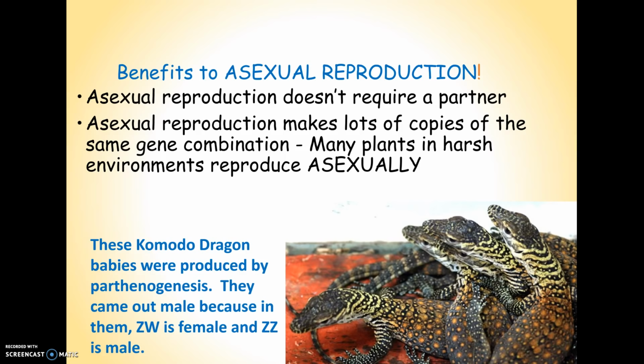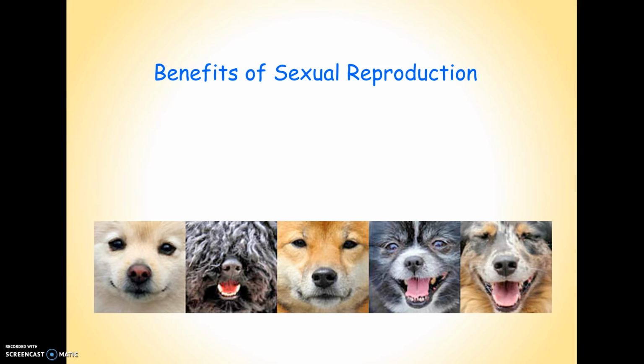If they were to reproduce sexually, the offspring are going to get a new combination. They might not survive as well. And so you're taking a chance. The picture here, this isn't on a test or anything, but sometimes you do have, even in animals, asexual reproduction, something called parthenogenesis, where an unfertilized egg can actually develop into an adult. And so this would be asexual because it would have come from one parent.